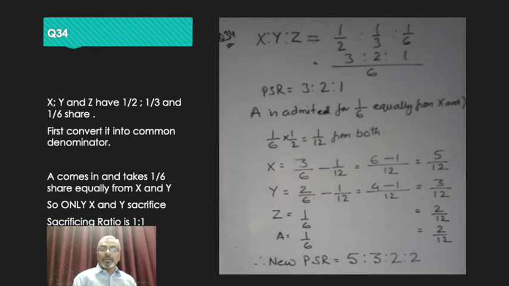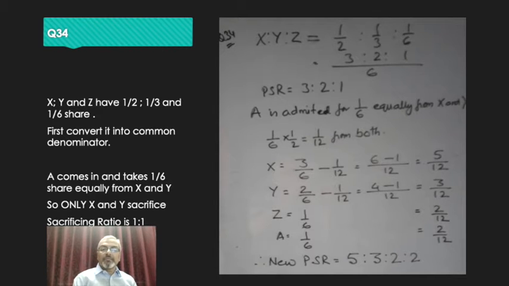So the denominator is 12. Why? Because the LCM of 6 and 12 will be 12. Now 12 divided by 6 gives you 2. 2 into 3 is 6. 6 minus 1 gives you 5 by 12. Similarly for y, 2 by 6 minus 1 by 12. The LCM or common denominator of 6 and 12 will be 12. 12 divided by 6 is 2, 2 into 2 is 4, 4 minus 1 will be 3 by 12.